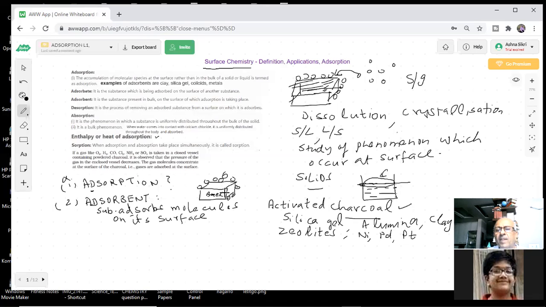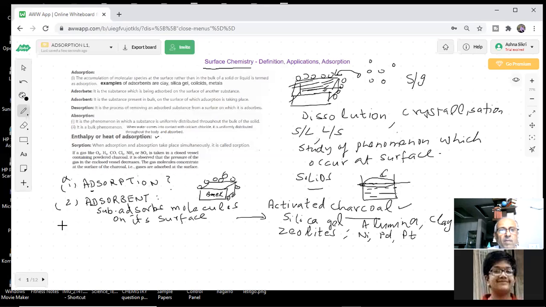For example, charcoal, which we have already mentioned. These are all adsorbents: silica gel, alumina, clay, zeolites, powdered forms of catalysts, charcoal. They are good adsorbents, very good, very active. The pouches you see, you will see some of these there.